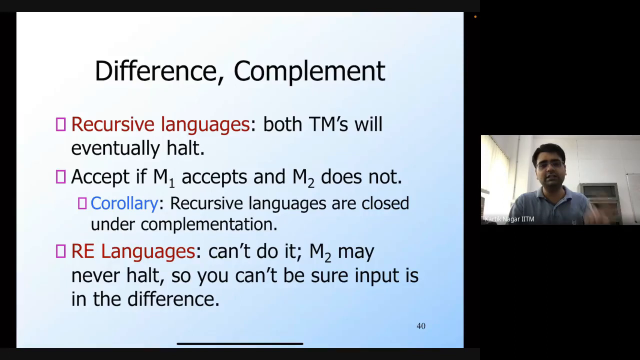In the case of a recursive language, you are sure that M2 is going to halt whenever it rejects, and therefore at that point I can accept. So that's why recursive languages are closed under complementation.